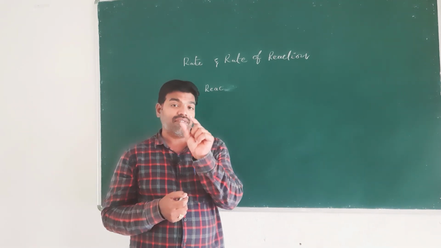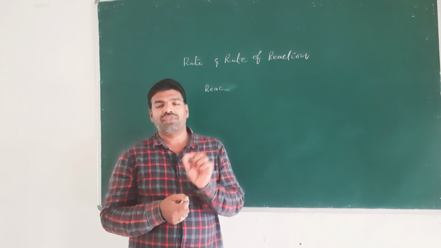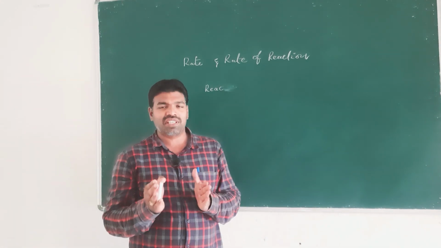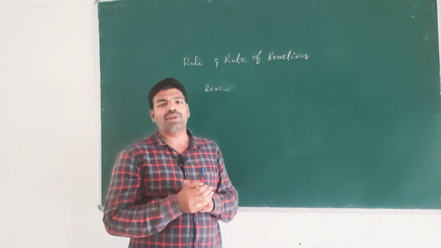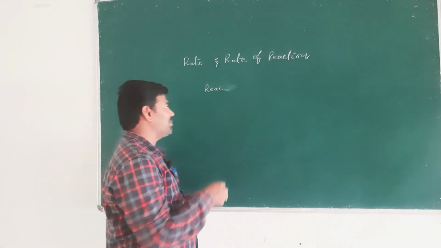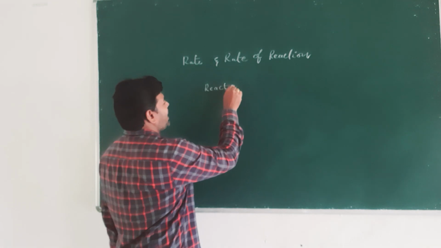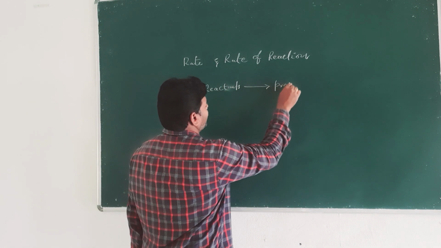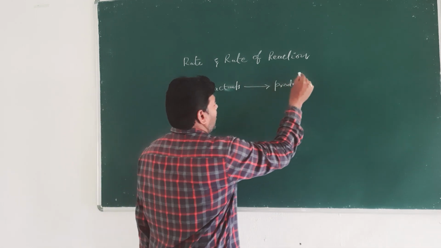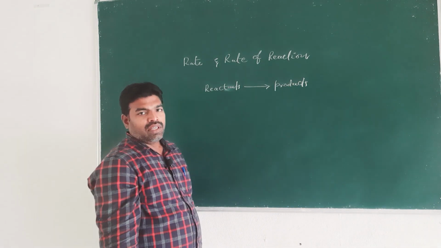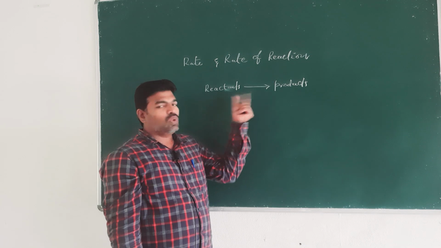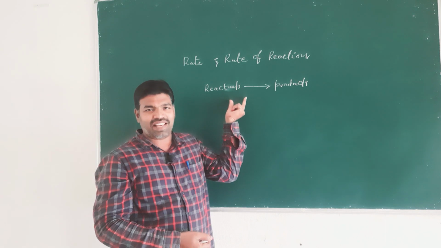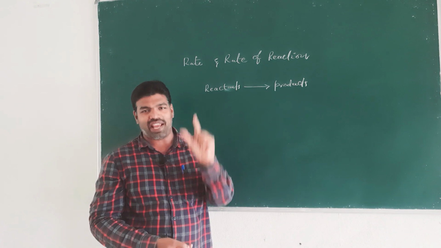If we are studying a chemical reaction, in which reactants are converted into products, then we can say rate for this chemical reaction, that is rate of reaction.